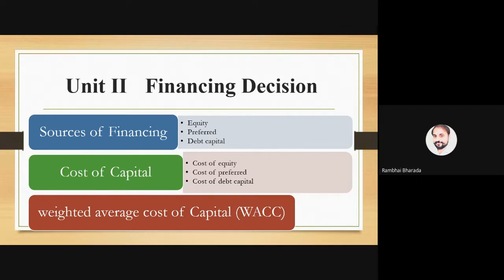And the next and last point is again the practical aspect of this unit, weighted average cost of capital. So theoretical part, source of finance; practical part, cost of capital. And approximately we have 4 plus 2 plus 2. It means 8 methods, and ninth one is WACC. So total 9 methods are there, 9 techniques are there that we need to learn in the unit 2. Are we clear about the unit 2?